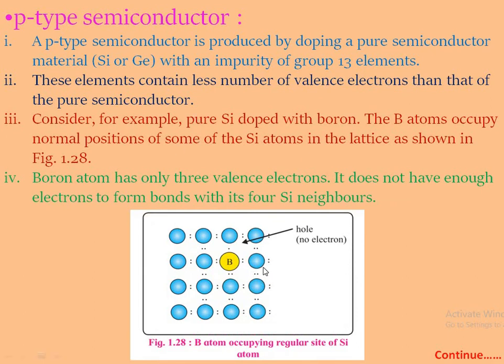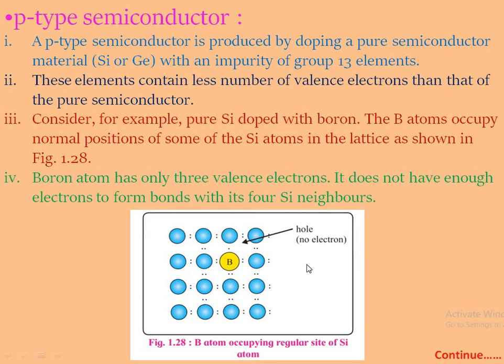As shown in this figure, 1, 2 and 3 electron pairs are shared between boron and silicon, forming covalent bonds, while in this case there is only 1 electron of the silicon atom present between the boron and silicon atom. At this point, a hole is generated.